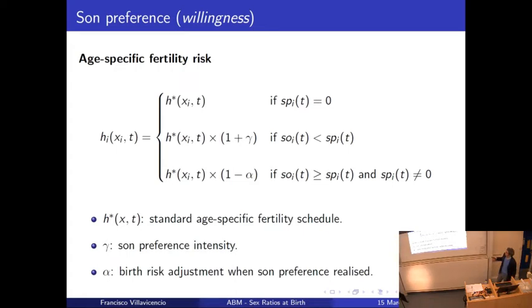And then the third scenario is that if the individual has a son preference, so this son preference is different than 0, and the current number of sons is higher than the son preference, let's say the individual has a son preference of 1 son and then currently has 2 sons, then what we did is that her fertility risk will decrease by alpha parameter. Okay? So at the end we have standard. This gamma parameter captures the son preference intensity, and then alpha is a parameter that is adjusting the fertility risk when the son preference has been met. So this is the first element.